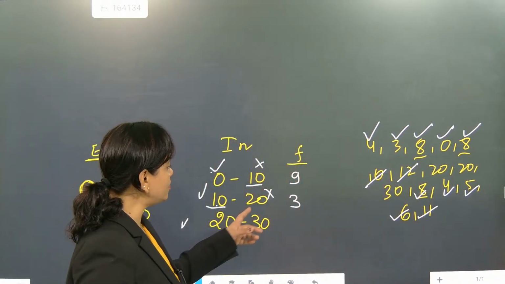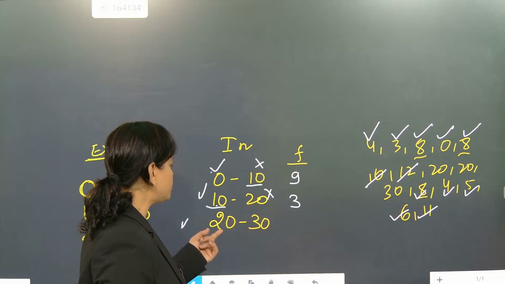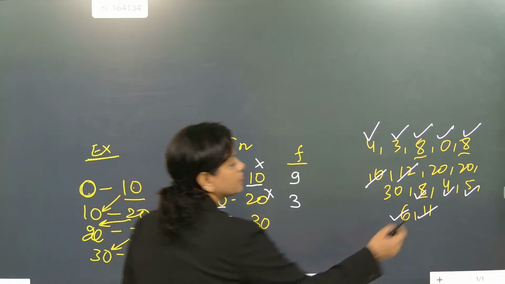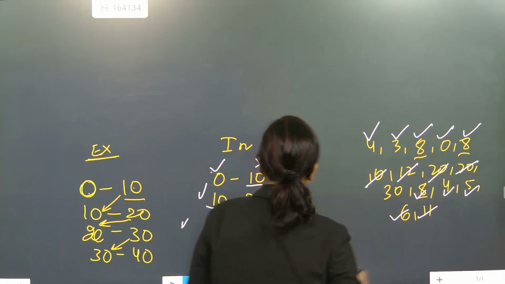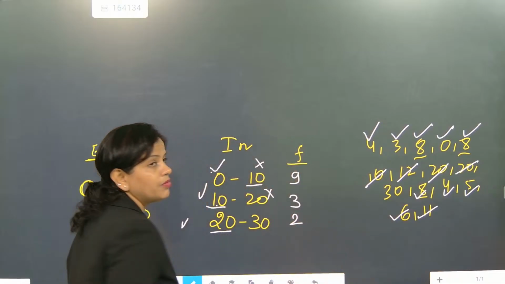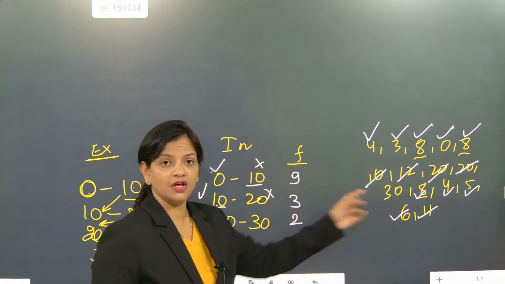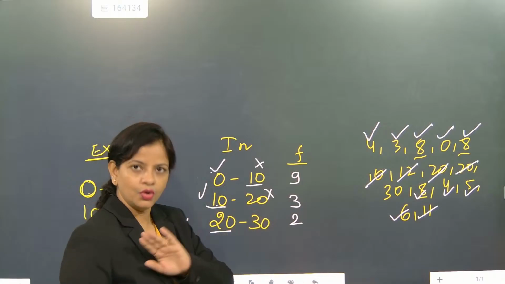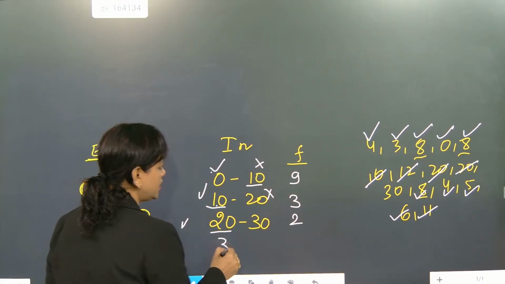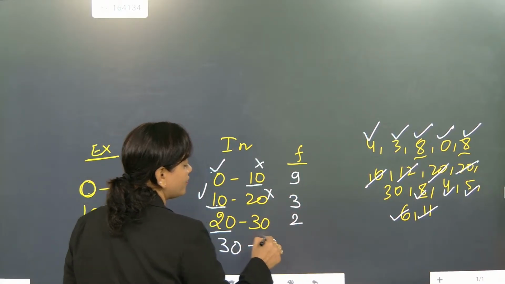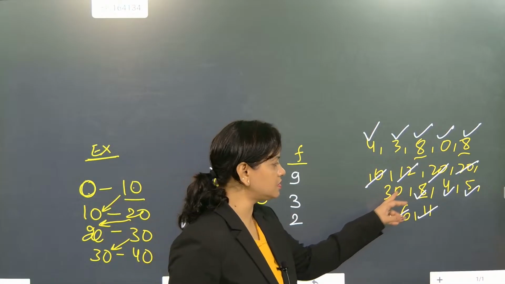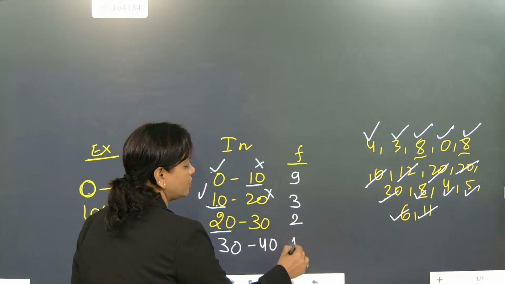But 20 I did not include it here. Okay, so 20 will be included here. So here 21, 2. So 20 is coming as 2. But one thing, 30 is left. So can I include 30 here? No, you can't include 30 here. 30 to 40 you have to put. And after that 130 is coming, it will be included here.